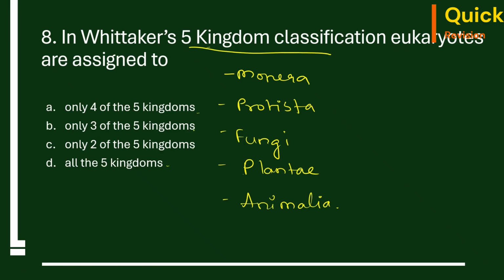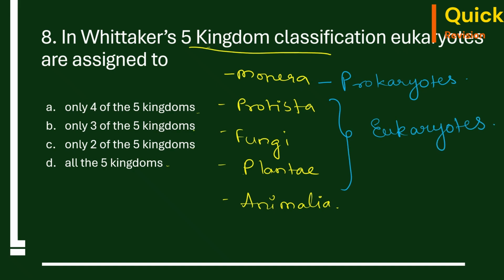We know very well that Monera, the first one, includes prokaryotes, and the remaining 4 include the eukaryotes. So now we can answer: the eukaryotes are assigned to only 4 of the 5 kingdoms. That is option number A. The one kingdom which is not assigned to eukaryotes is the Monera.